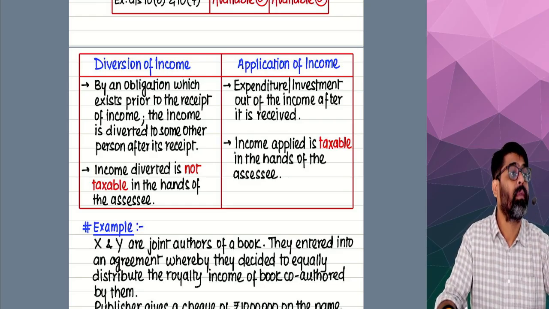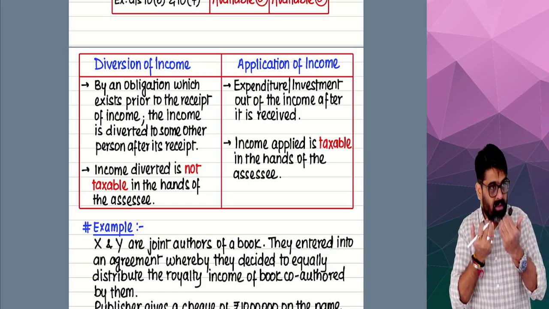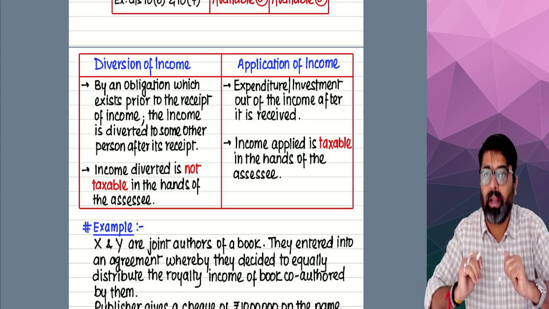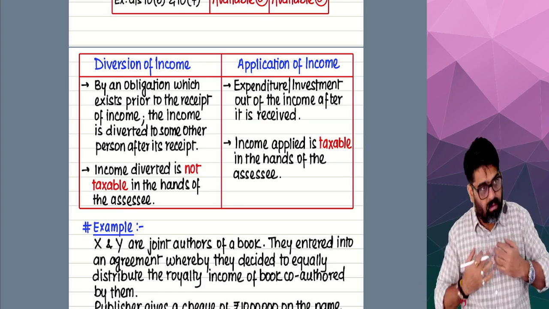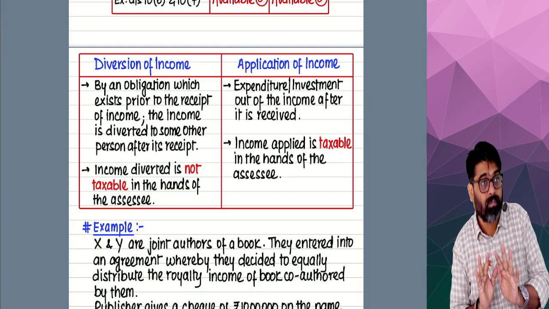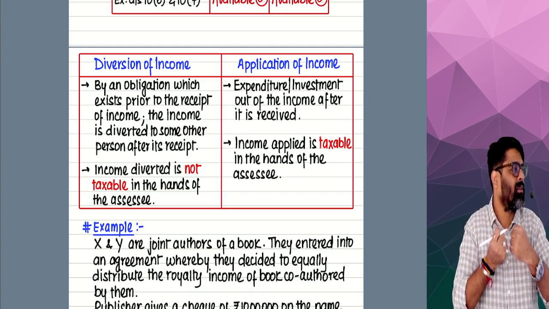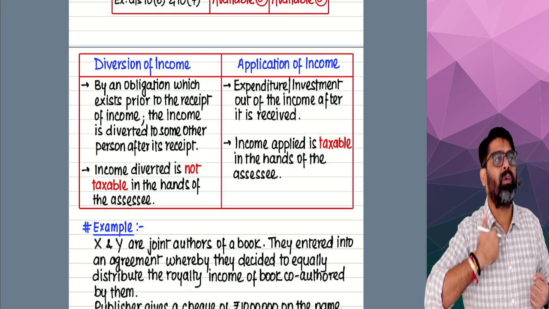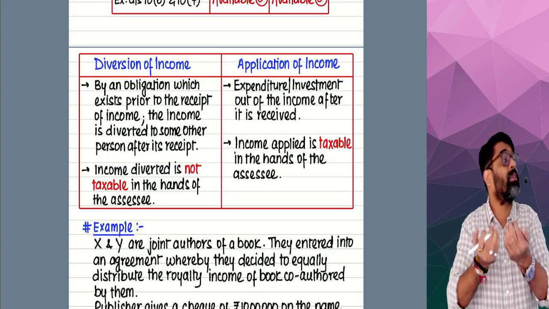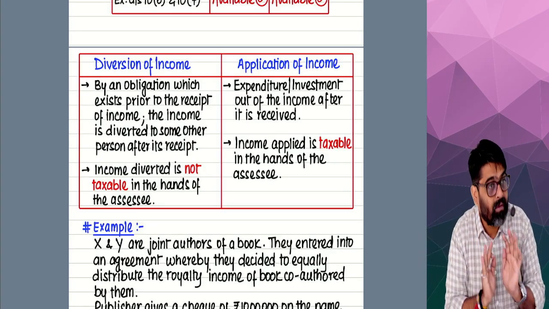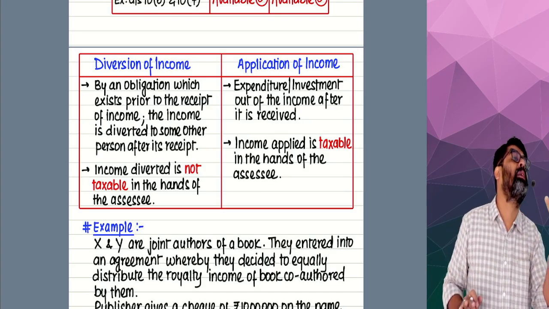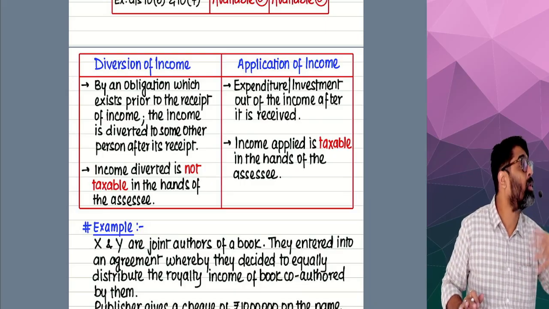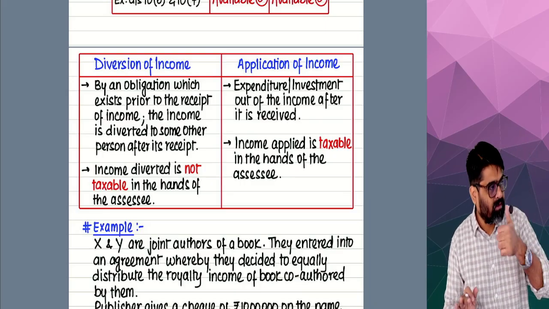What is that? Income is earned, income is applied. So how much income is earned by me? 5 lakh rupees is earned. Yes or no? First of all, I received 10 lakhs. 5 lakh is diversion. Diversion of income is not my income. I don't have to show that income as my taxable income. So how much remaining? So how much have I earned? 5 lakhs. So out of that 5 lakh, if I have spent 4 lakh on expenditure, investments, etc., how much remaining in my hands?